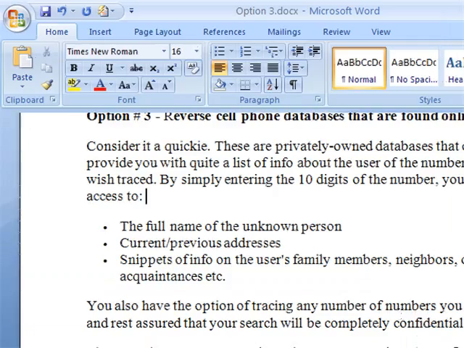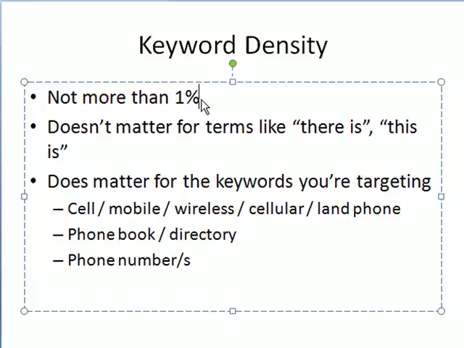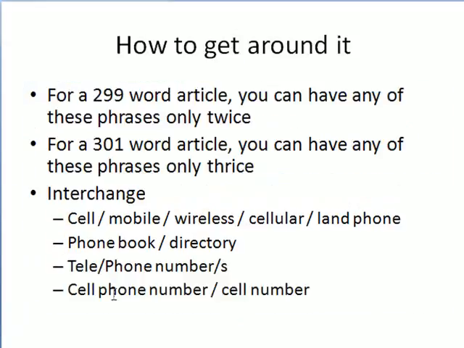Then another thing that I want you to touch on is keyword density, right? Now there is a maximum of 1% keyword density that I want, which means if it's a 300-word article, you cannot have a particular keyword more than 3 times. 1% of 300 is 3 words, right? So basically, it doesn't matter for terms like there is or this is, but when it comes to keywords, like cell phone, mobile phone, cellular, land phone, phone books, phone numbers, you can't have them more than 1%, right?